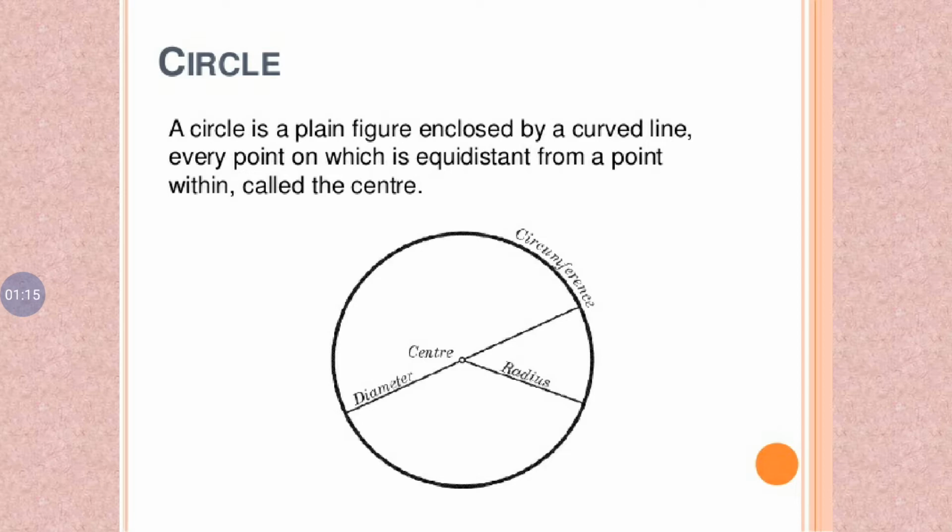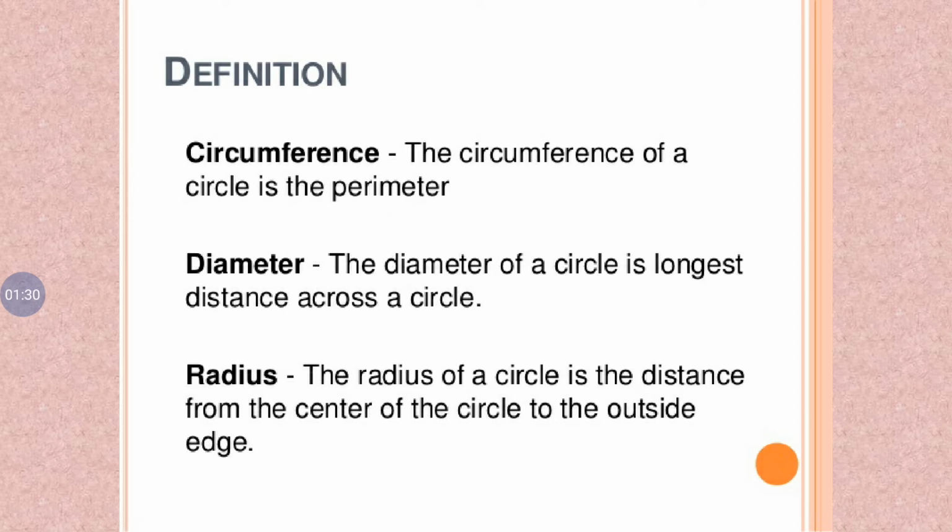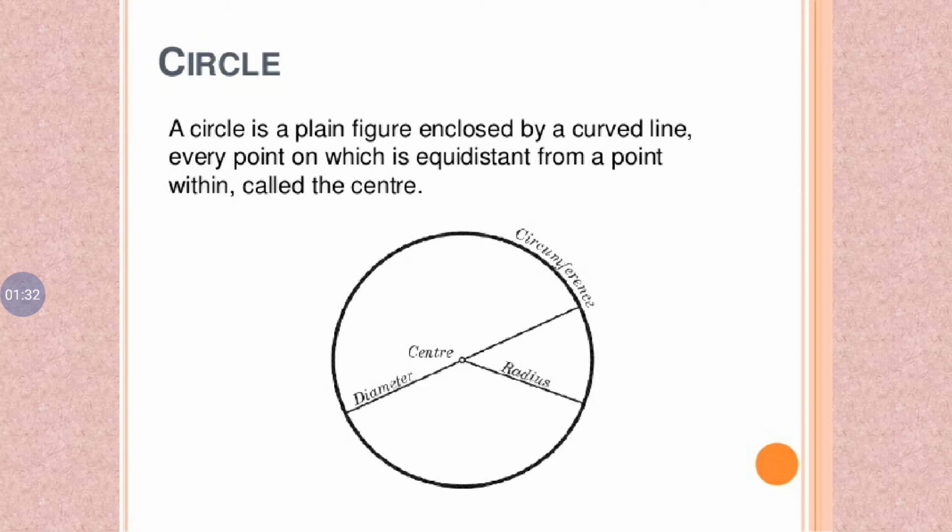A circle has a diameter, center, radius and circumference. Examples of circular shapes are a bangle, a pizza, a wheel. It is the most common shape in the universe.